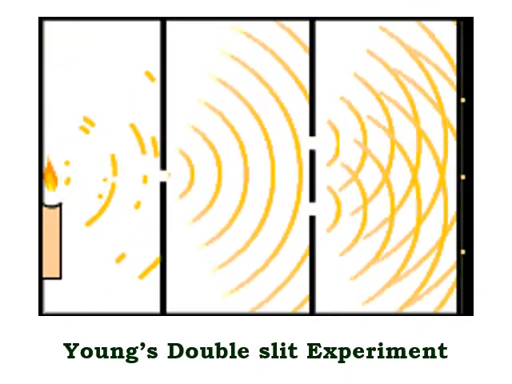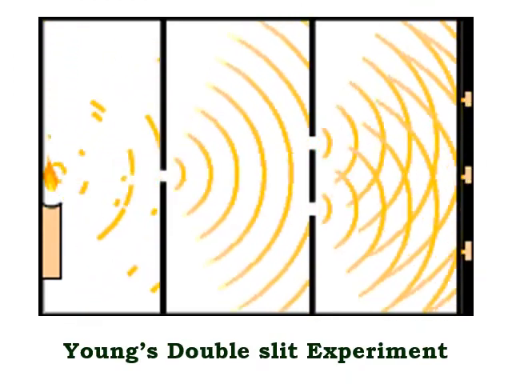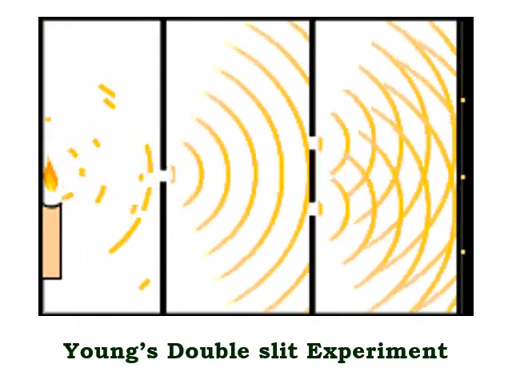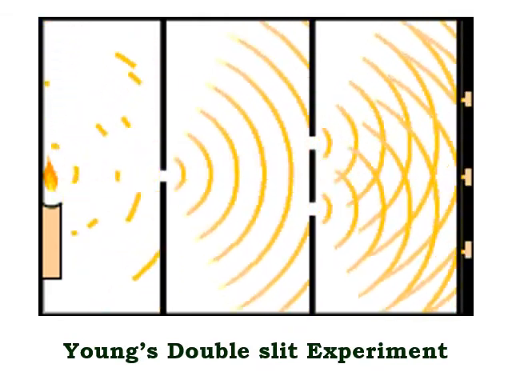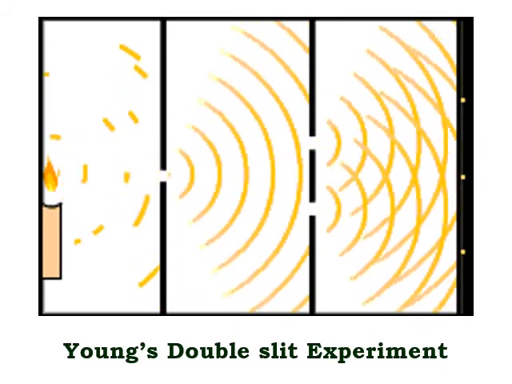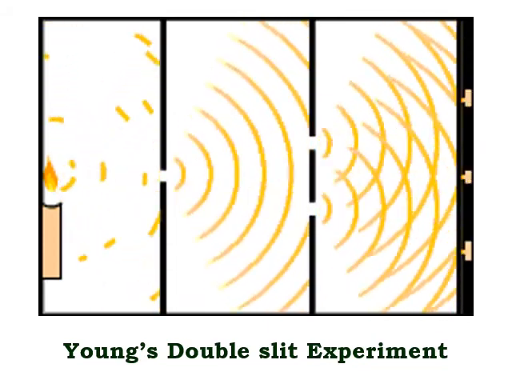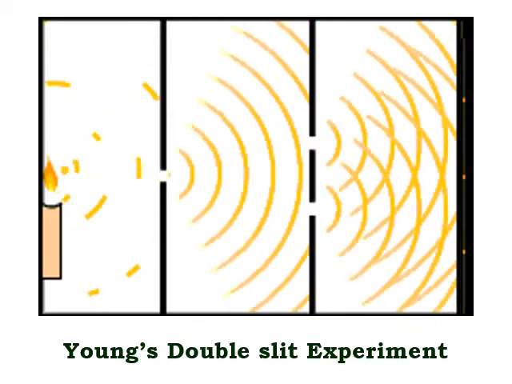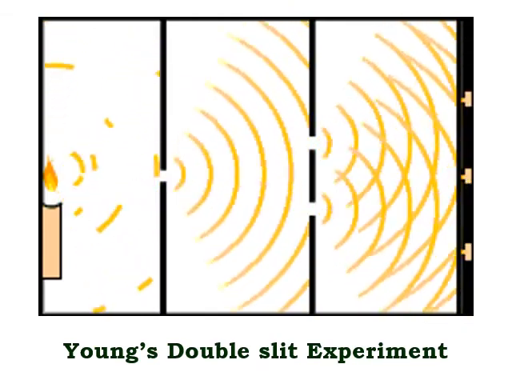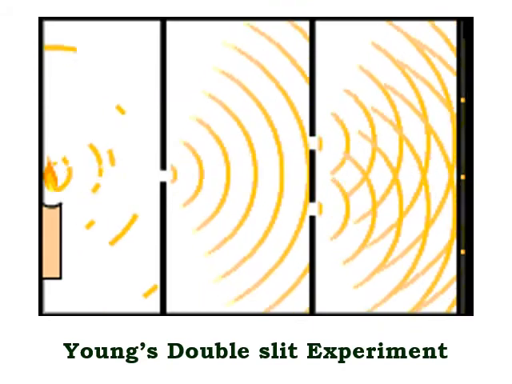In the 1680s, Huygens proposed that light propagates in the form of waves, meaning he proposed the wave nature of light. The first experimental proof of the wave nature of light was given by Thomas Young in 1802 by demonstrating the double slit experiment. Here you can see the arrangement for Young's double slit experiment.